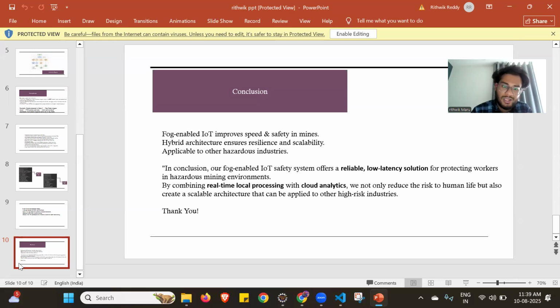So in conclusion, fog and edge IoT improve speed and safety in mines, and the hybrid architecture ensures scalability and application to hazardous industries.